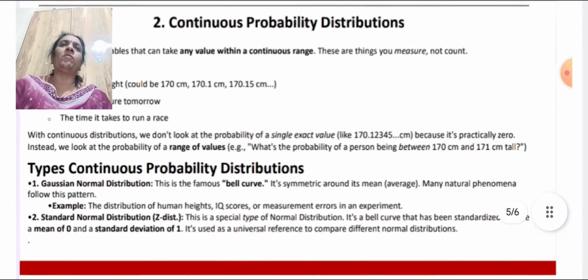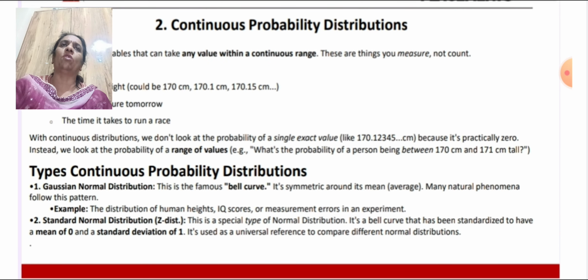The first type of the continuous probability distribution is normal distribution. This is the famous bell-shaped curve. It is symmetric around the mean, or we can say that it is symmetric around the average. Many natural phenomena follow this pattern. For example, the distribution of human height, the IQ score of a human, or measurement errors in an experiment.